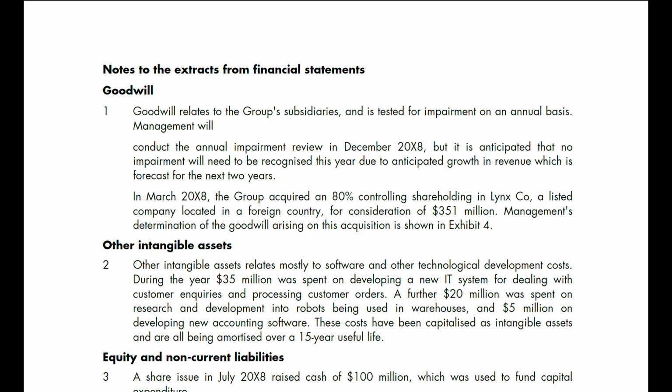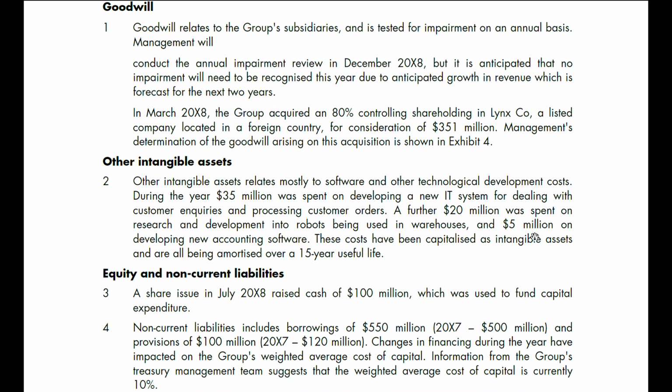Goodwill. 1. Goodwill relates to group subsidiaries and is tested for impairment on an annual basis. Management will conduct the annual impairment review in December 2008. It is anticipated that no impairment will need to be recognized this year due to anticipated growth in revenue, which is forecast for the next 2 years.